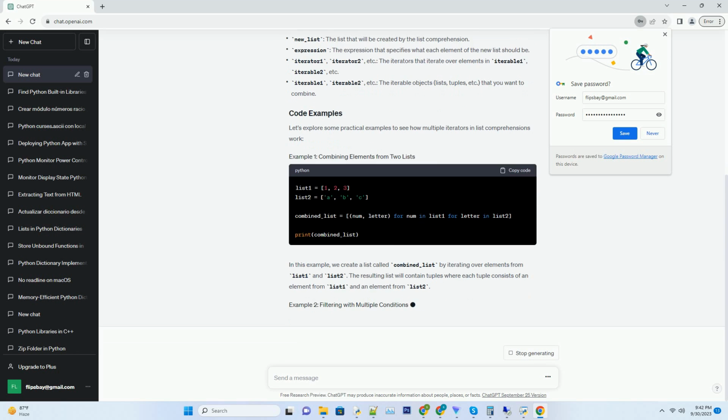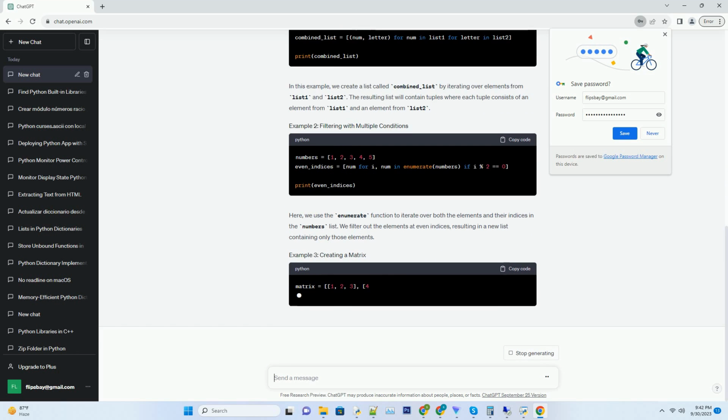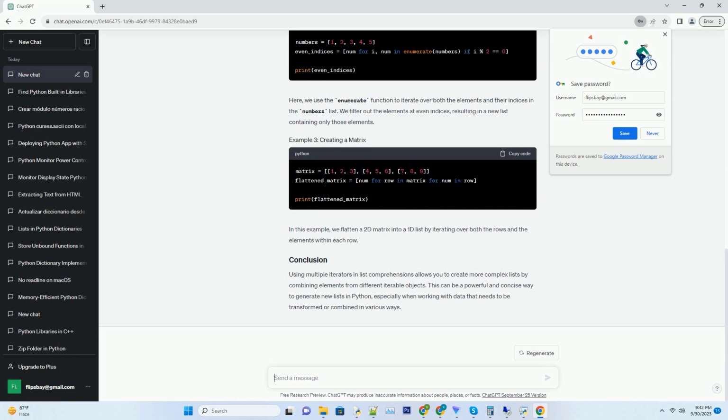Here's the basic syntax. Let's explore some practical examples to see how multiple iterators in list comprehensions work. In this example, we create a list called combined_list by iterating over elements from list1 and list2. The resulting list will contain tuples where each tuple consists of an element from list1 and an element from